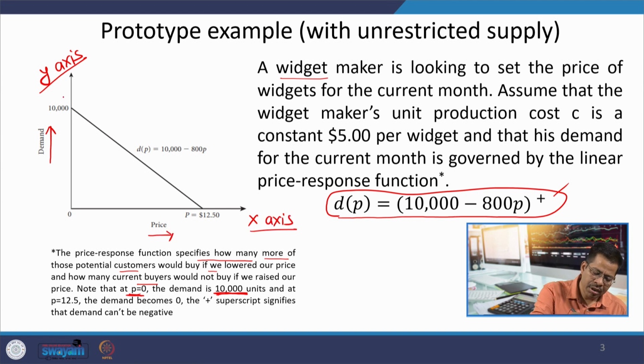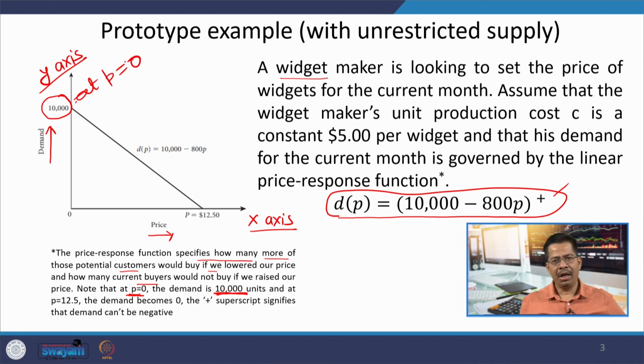So 10,000 is the demand at p equals 0, and if I start increasing the price, let us say $1, $2, $3, and reach the price level of 12.50, the demand is 0.